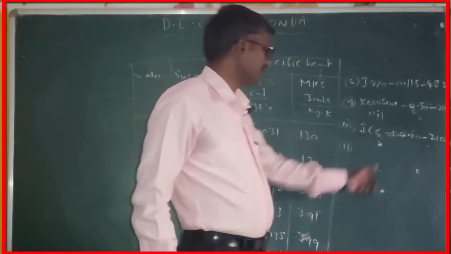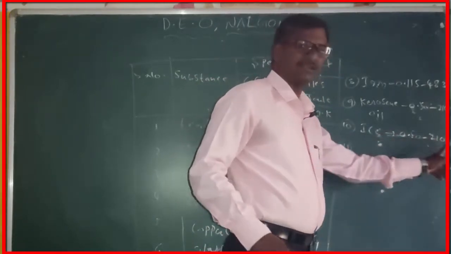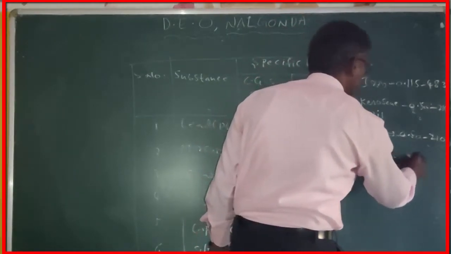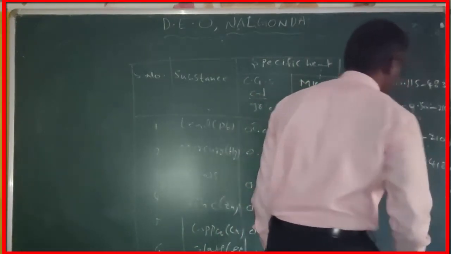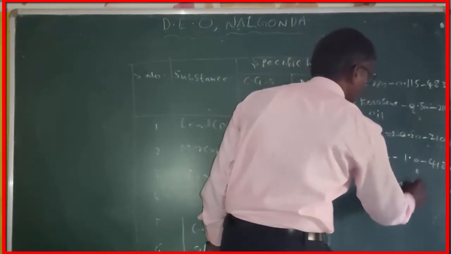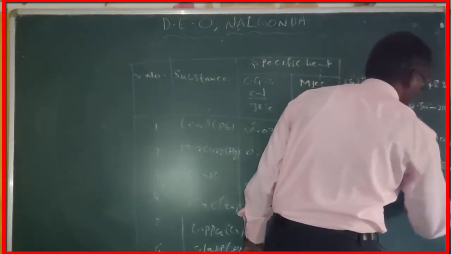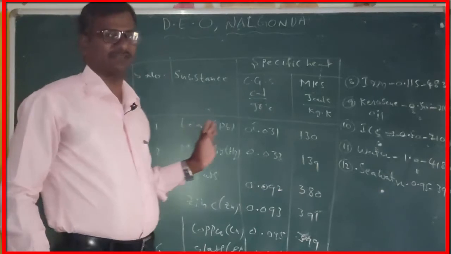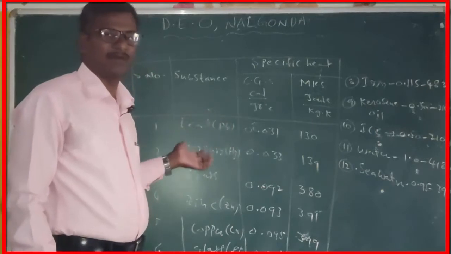Water is 1.0, nothing but 1, and that is 4180 in MKS. The last one, seawater, is 0.95, and 3900.